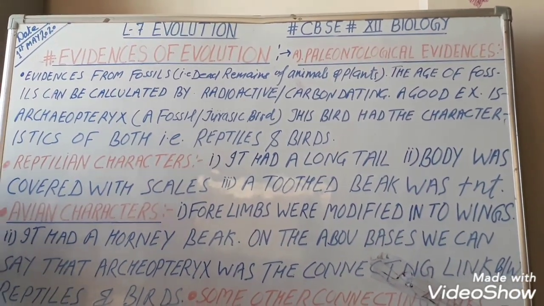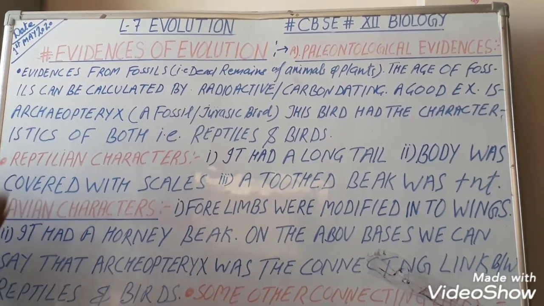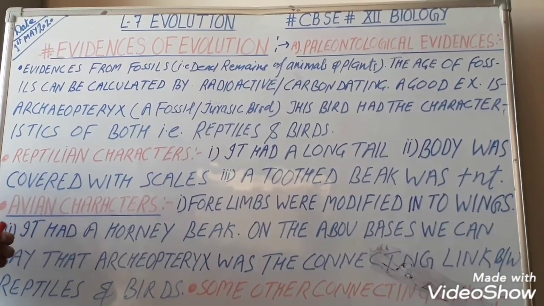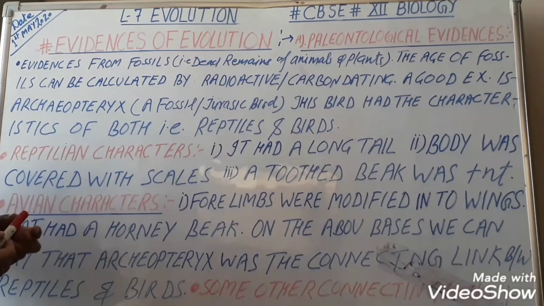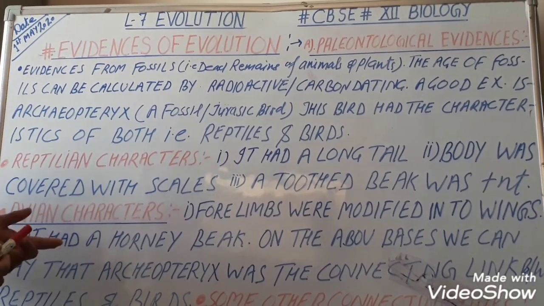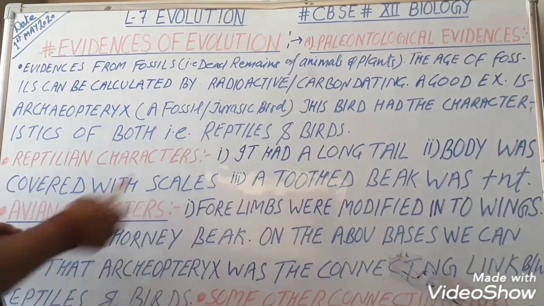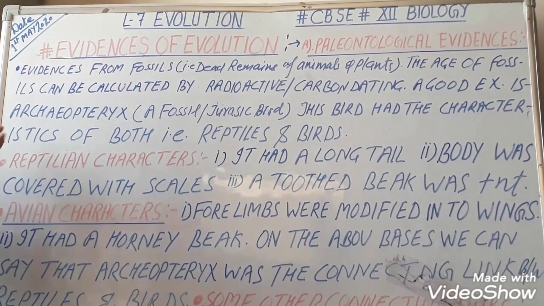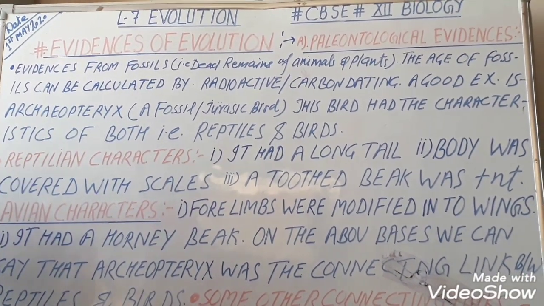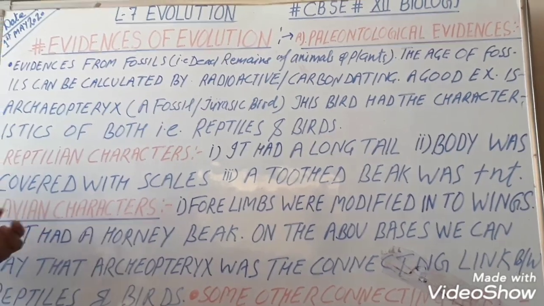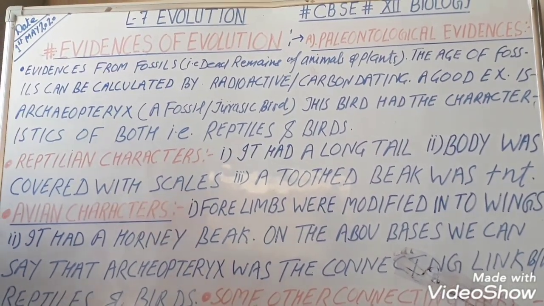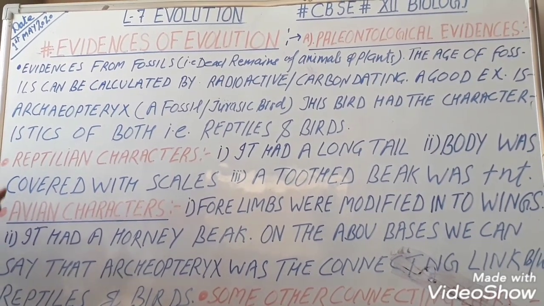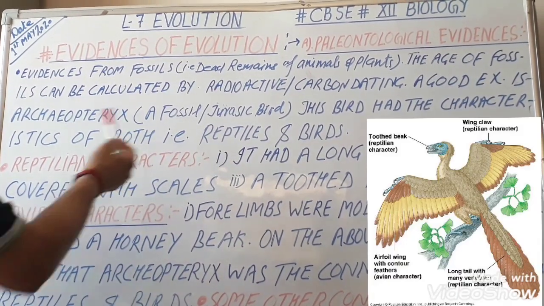Evidences from fossils. That is, fossils are dead remains of animals and plants which are buried under sedimented rocks over millions of years. Now, the age of fossils can be calculated by radioactive or carbon dating method. A good example is Archaeopteryx. Archaeopteryx is a fossil bird.